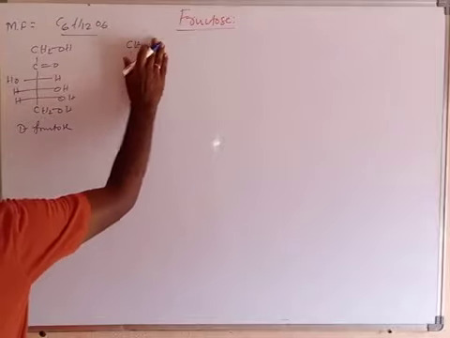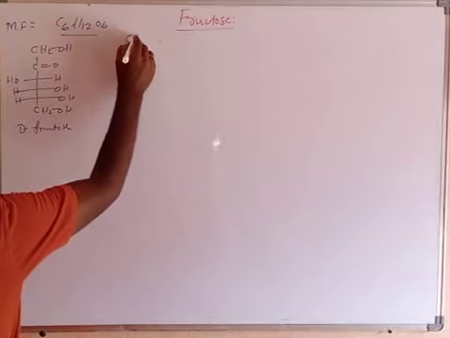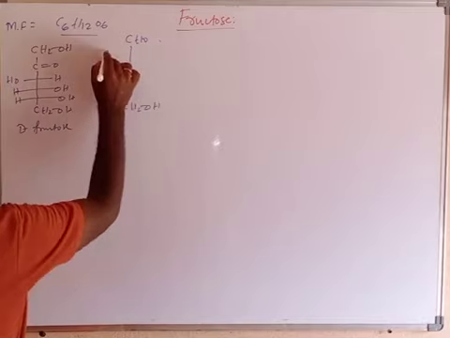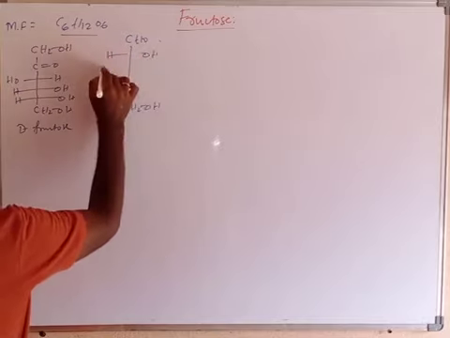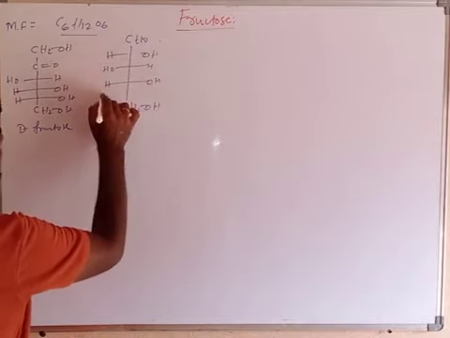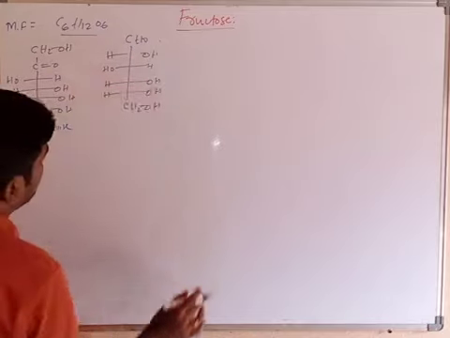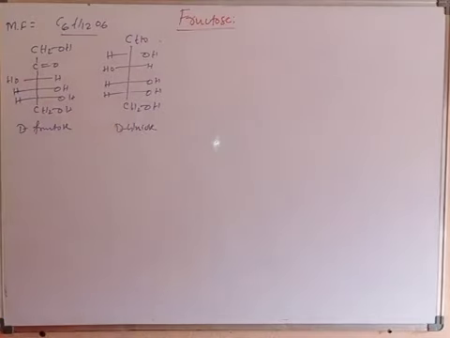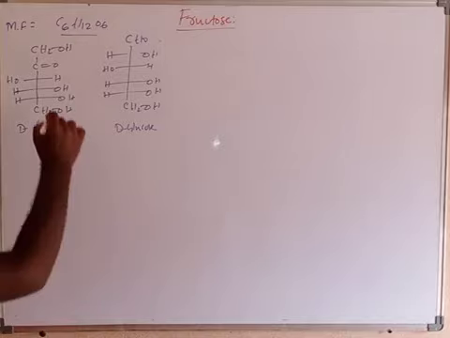What about D-glucose? CH2OH and CHO, with the OH and H groups. This is D-glucose. D-glucose and D-fructose have the same molecular formula.